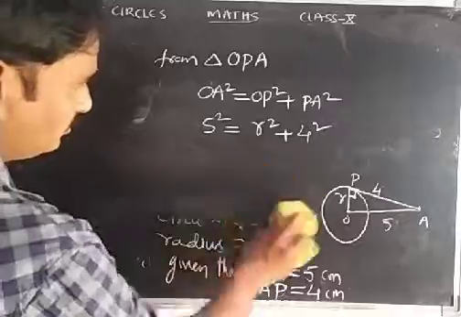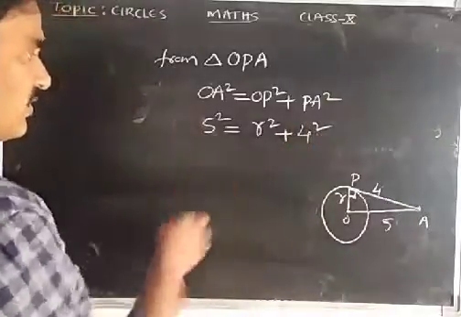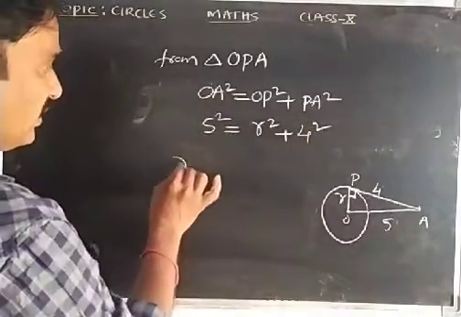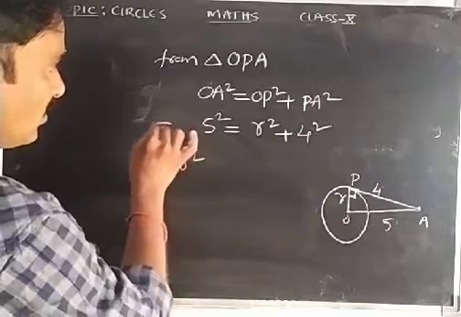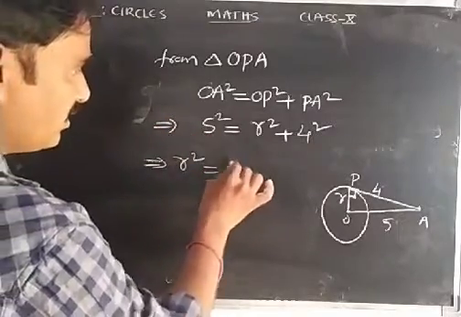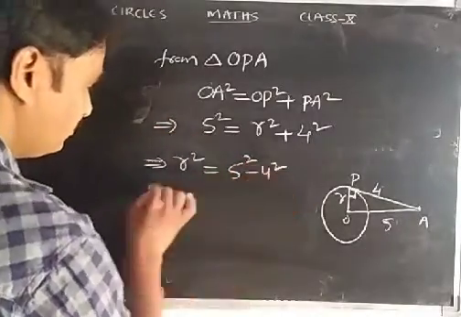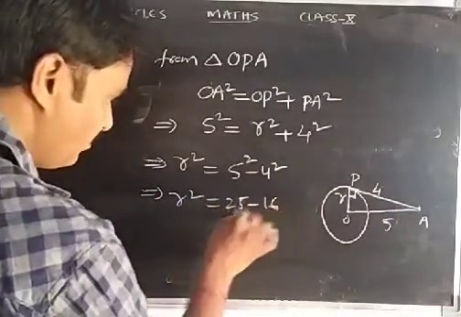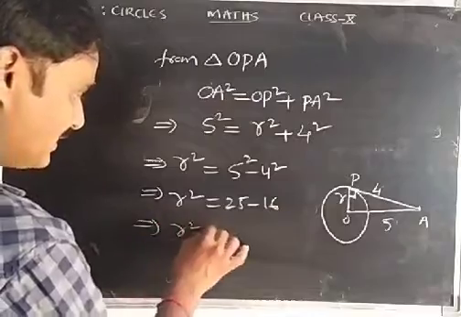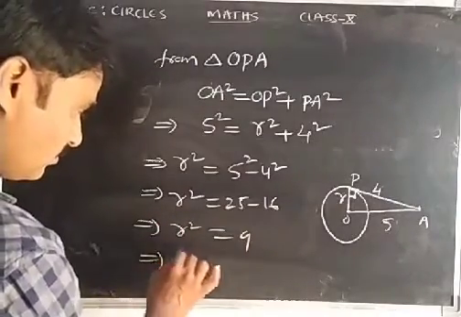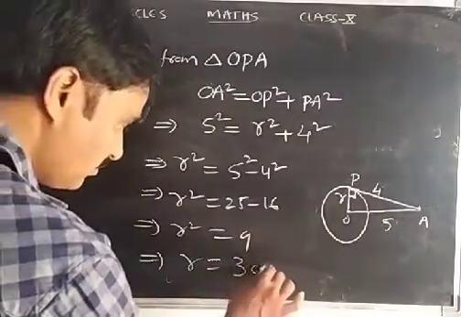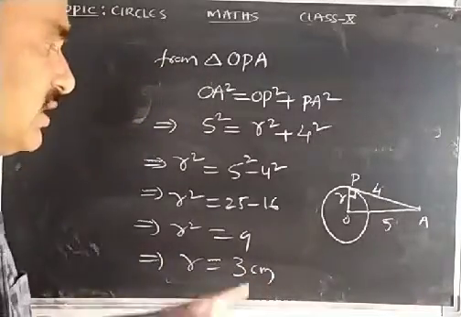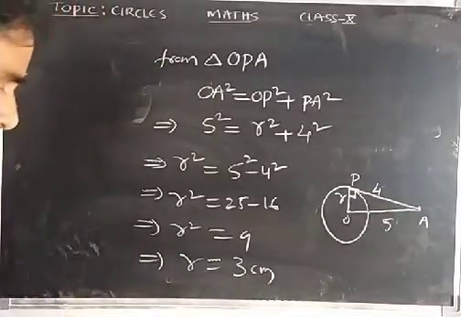Now bring this 4 square to the left hand side. You will get R square is equal to 5 square minus 4 square. R square is 25 minus 16, which is 9. R is 3 centimeters. So the radius of the circle is 3 centimeters.